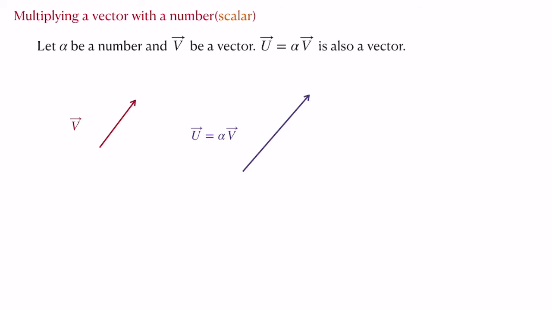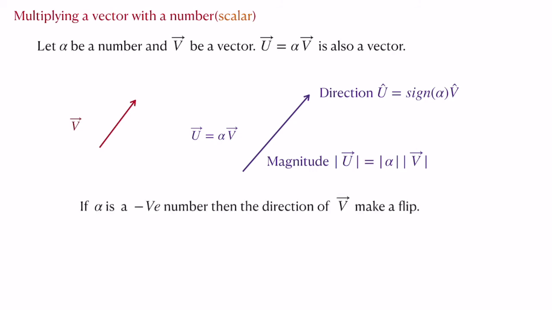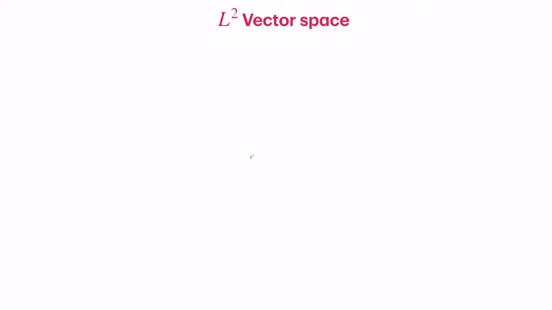You have been given a vector v with particular magnitude and direction, and you simply scale it by increasing its size, and the direction remains the same. It doesn't change unless you change it with the minus sign. Then you have to incorporate the sign. You may be able to flip the direction by using the opposite sign. So these are the two important properties of a vector. That is, you should be able to add vectors, and you should be able to multiply a vector by a real number. So now we come back to our L2 space.